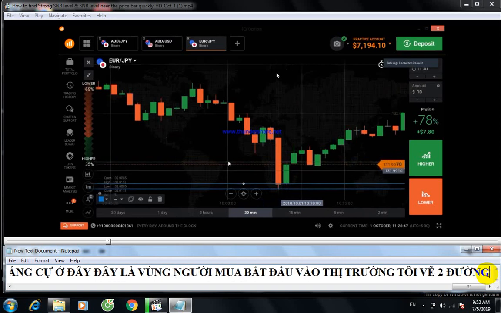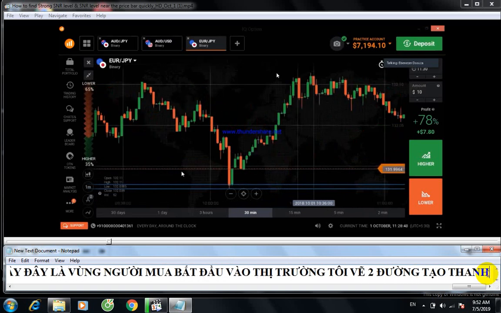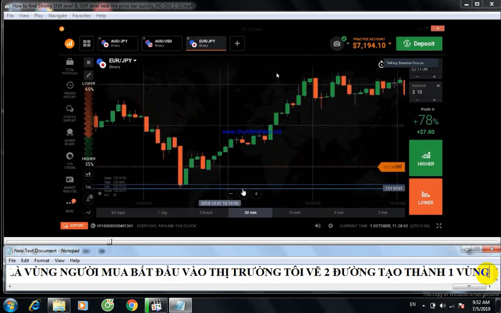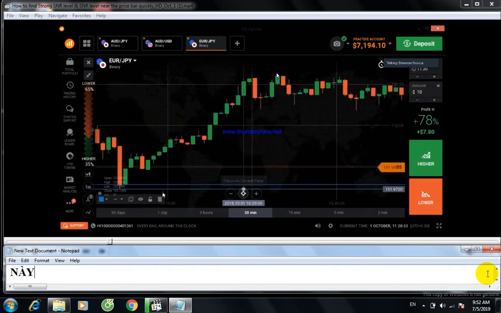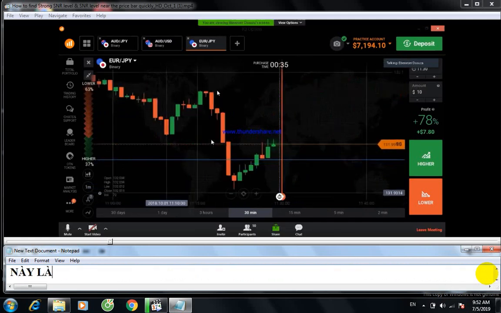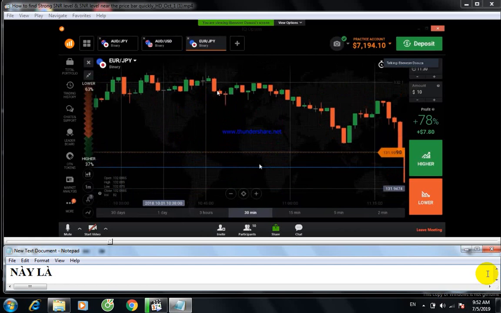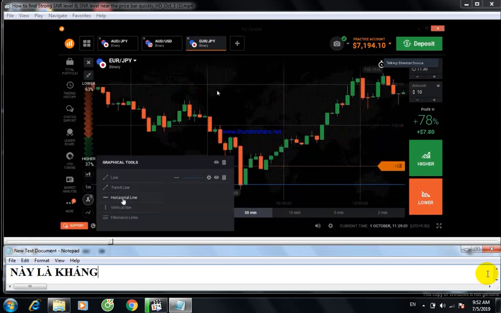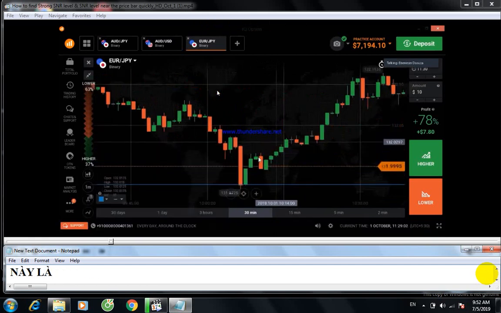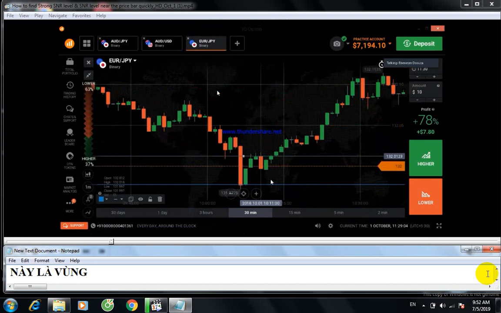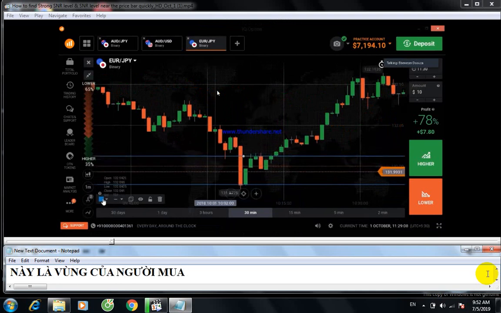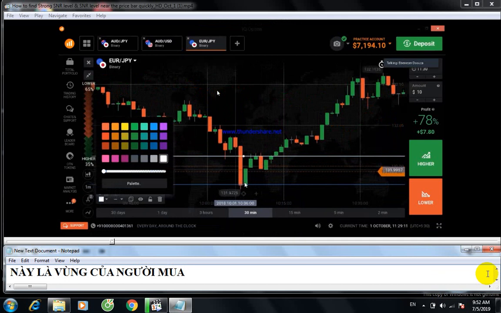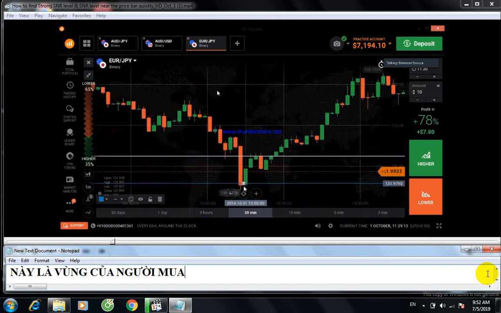So we can draw this level as a support level, but I'm drawing only the closing points as support and resistance. Again, when the market comes to this level, it reversed, which means this is a seller's area. So I'm painting this with white color, and I'm painting this with yellow color.